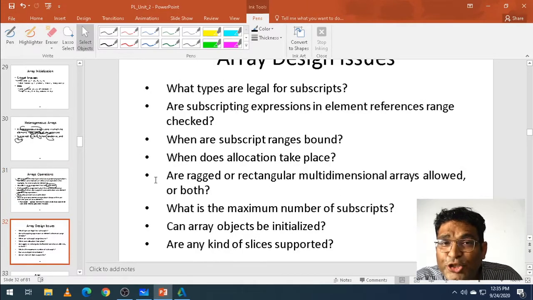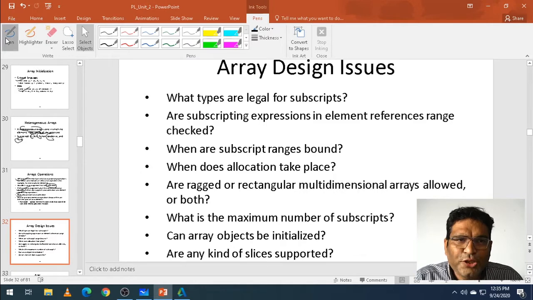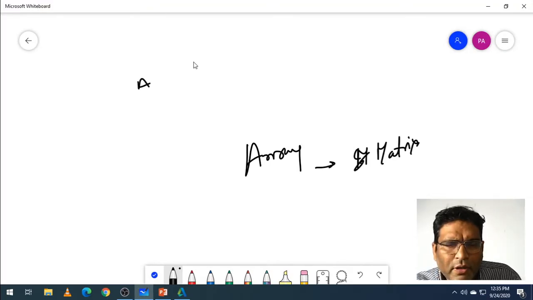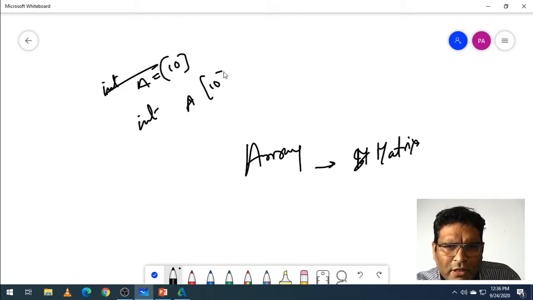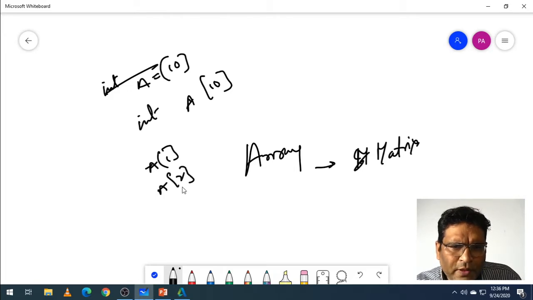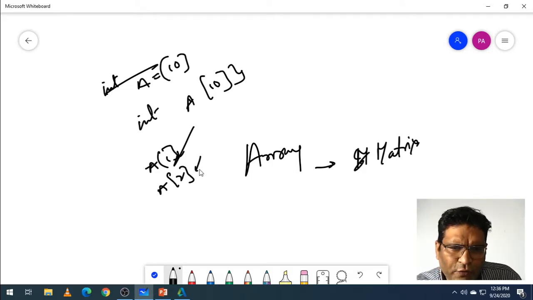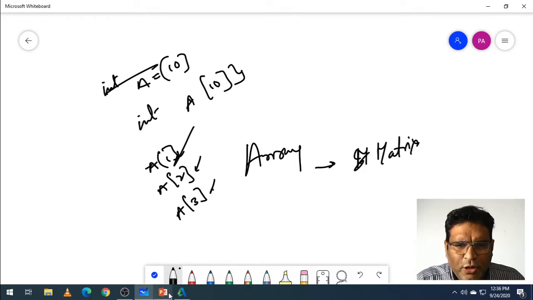Then what are the issues of arrays? What type is legal for a subscript? What do you mean by subscript? Let's take an example. If you have an array, int a of 10 elements, like int a of 10, then there is a of 1, a of 2. This we call a subscript, correct? This is the whole array: a of 1, a of 2, a of 3, a of 4. These are the elements, the subscripts of an array.